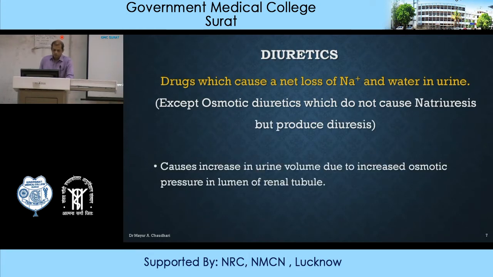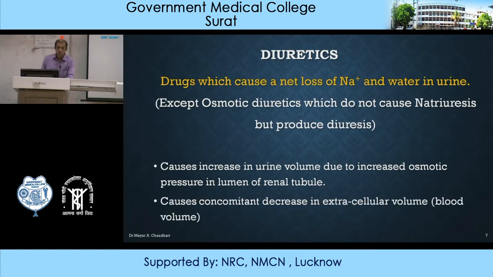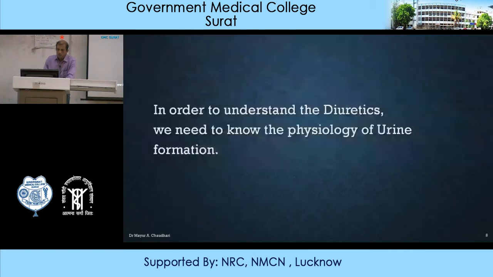This osmotic diuretic causes an increase in urine volume due to increased osmotic pressure in the lumen of the renal tubule and causes a concomitant decrease in extracellular volume or blood volume. So that is diuretic.